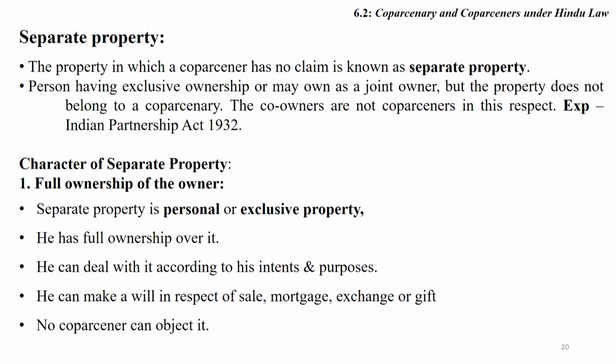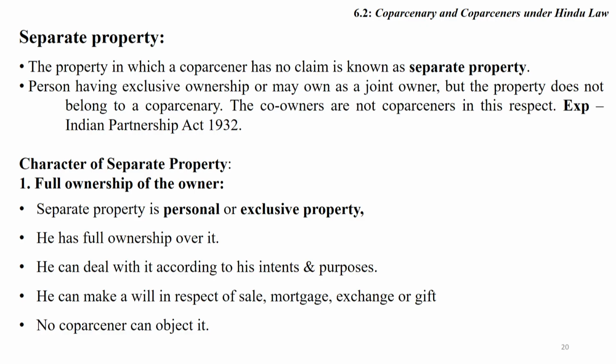Person having exclusive ownership may own a joint property, but the property does not belong to the coparcenary. The co-owners are not coparceners in respect, friends. Means, friends, partnership property is joint property because of partners, this is not a separate property.